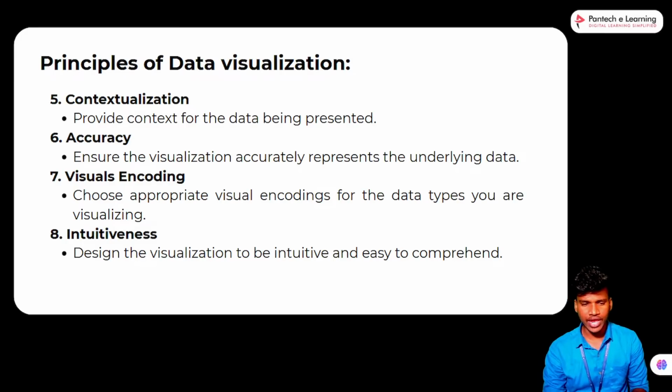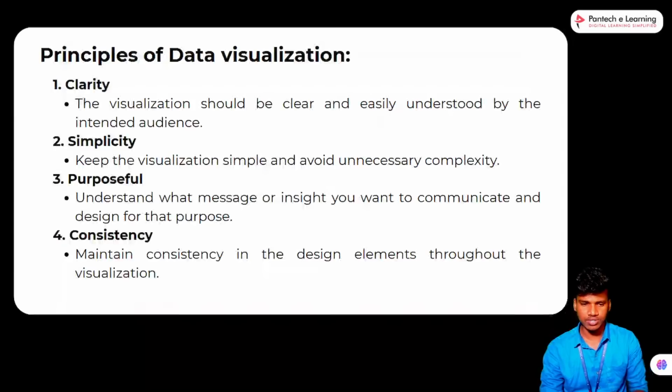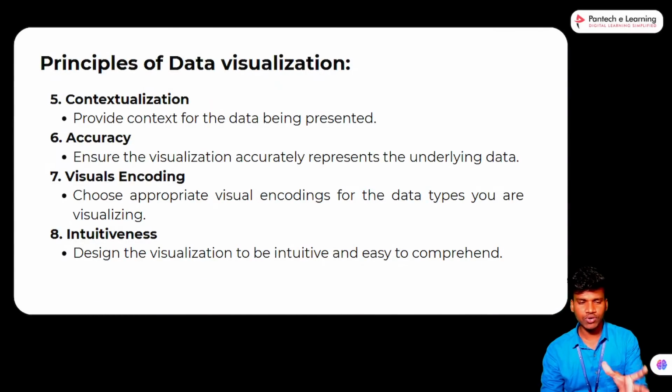It's also visual encoding. Choose appropriate visual encoding for the data types you are visualizing. For example, we cannot show the distribution of values properly in a bar chart. It can be shown, but it is not the proper way to represent it. Multiple bars will be created and it will not be clearly viewable. The particular visual is created for this particular representation, so we can use that. That is what visual encoding represents.